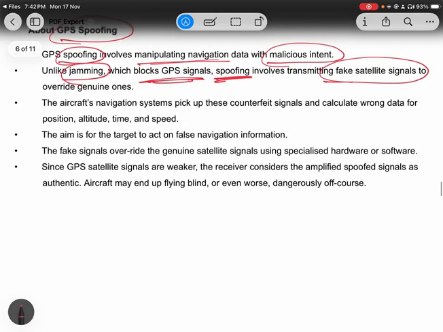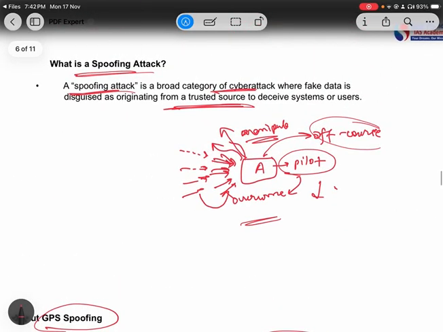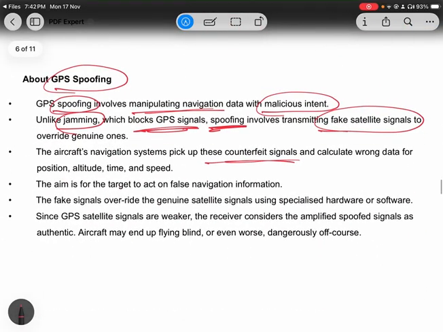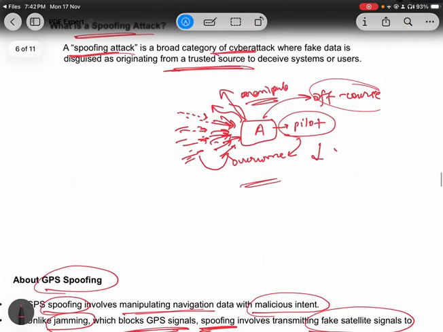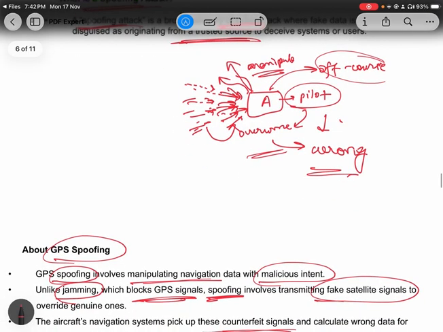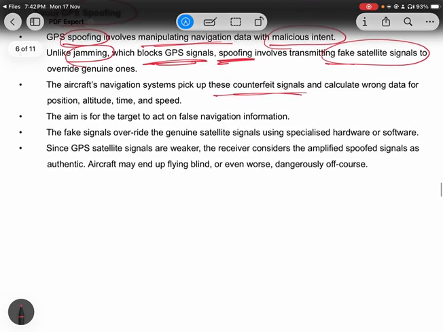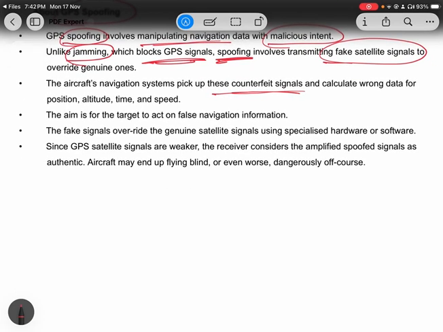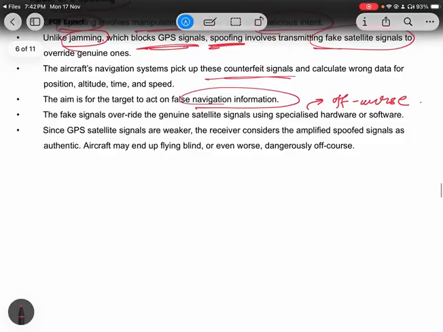So the aircraft navigation system will pick up these counterfeit signals. As we discussed earlier, there were genuine signals, but over a period of time these counterfeit signals will be picked up by the aircraft, and based on these counterfeit signals, everything will be calculated wrong. All the calculations will go wrong. Directions will also go wrong. And what is the aim of GPS spoofing? Its aim is to provide false navigation data so that the aircraft can go off course. So this is the thing about GPS spoofing.